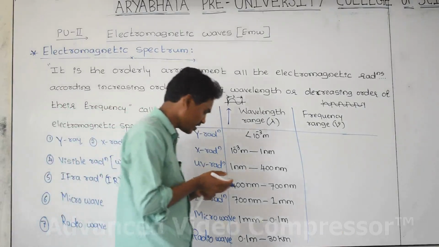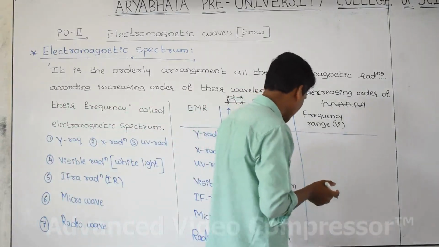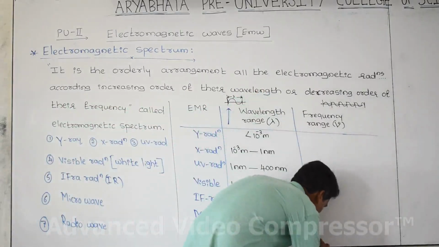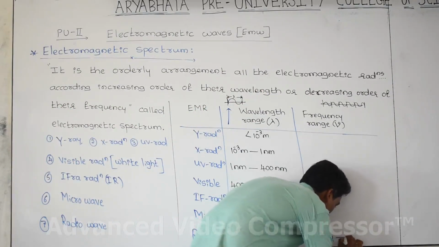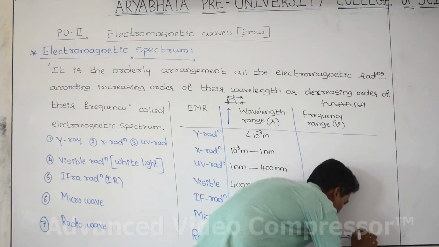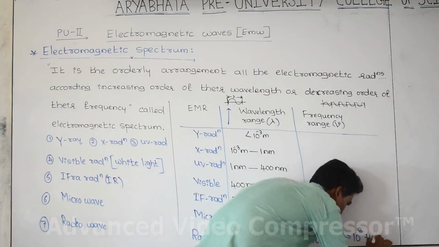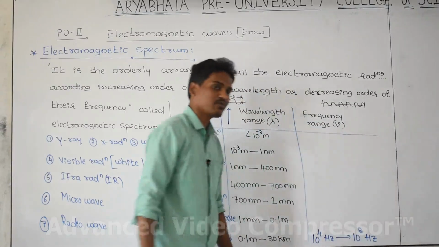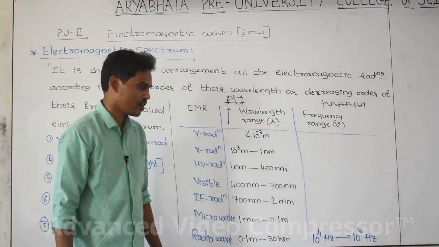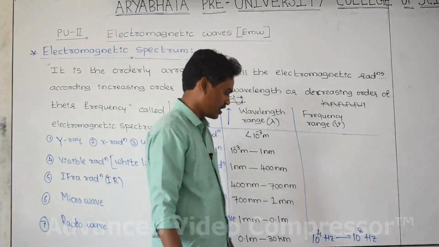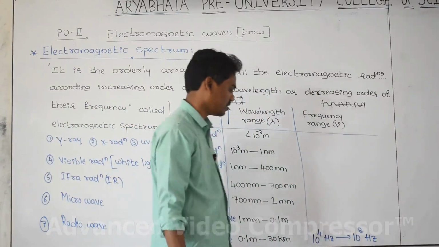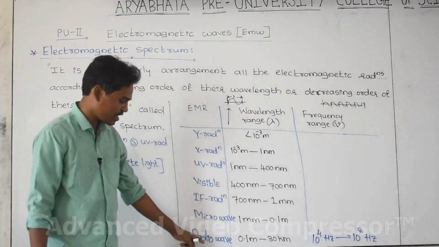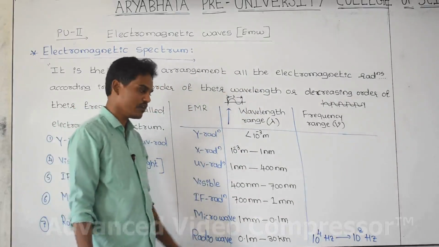Increasing order we can take. Radio wave frequency is 10 to the power of 4 hertz to 10 to the power of 8 hertz. In 1 second of time, after you count the number of waves, if the answer is more than this and less than this, then the wave having that frequency is radio wave.